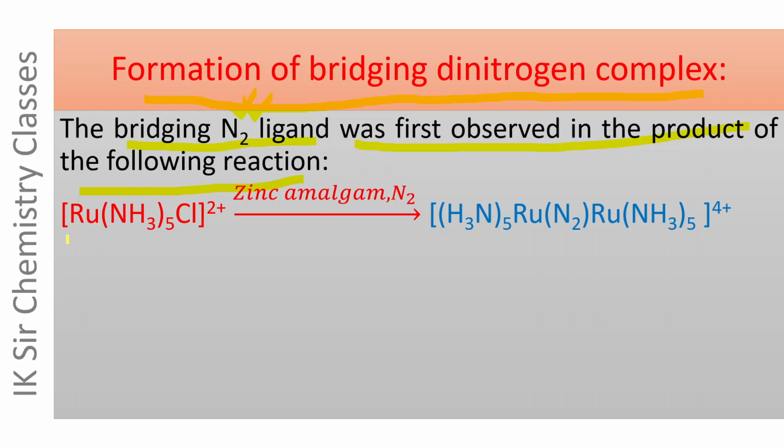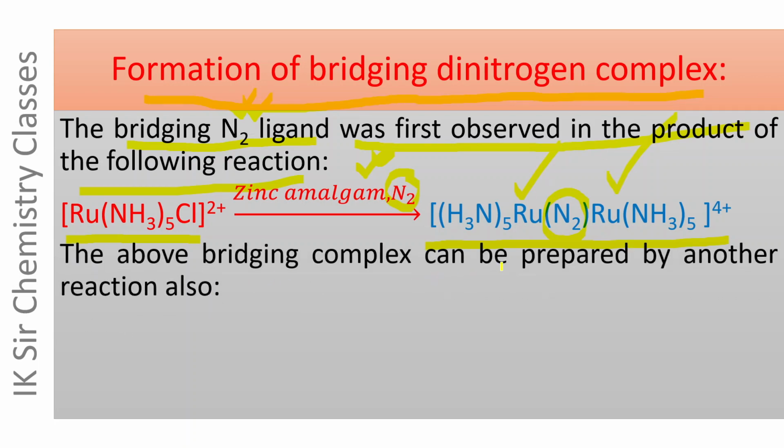When this complex compound of ruthenium in +3 oxidation state is treated with zinc amalgam in the environment of nitrogen gas, this complex compound is formed in which N2 molecule acts as bridging ligand between two ruthenium atoms.